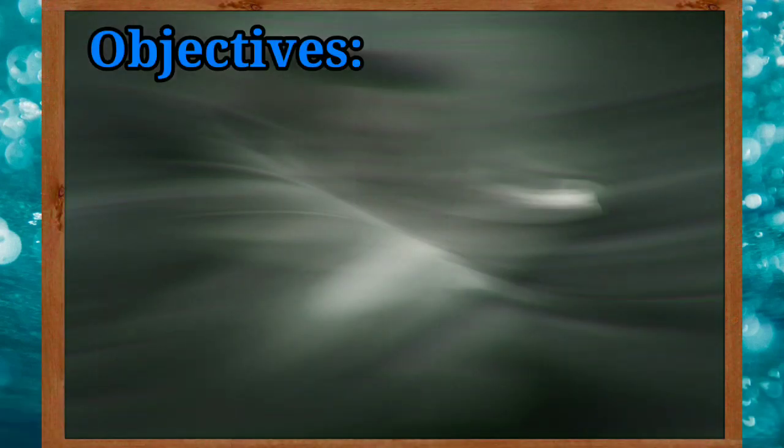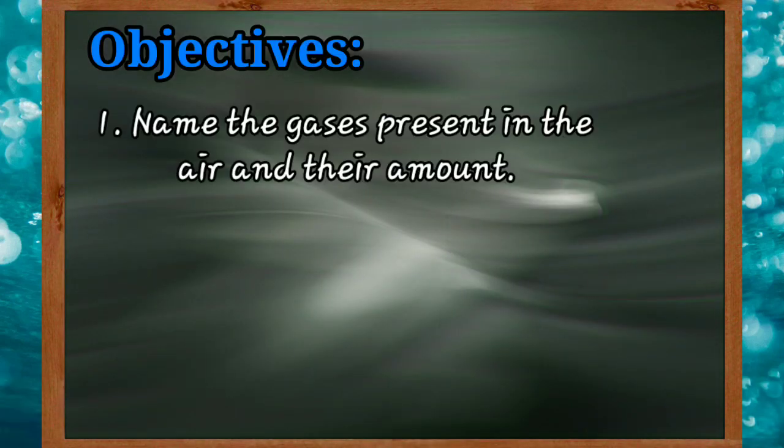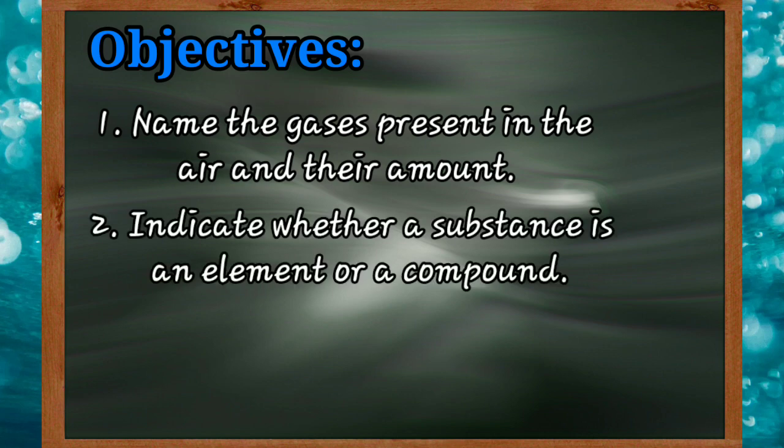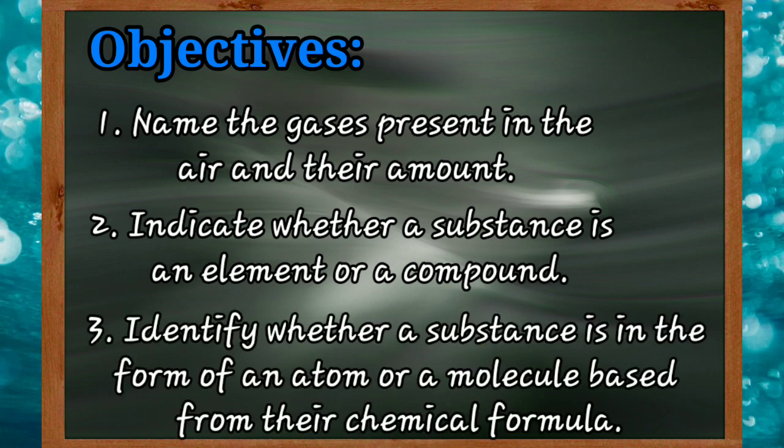In this lesson, we will study about air composition. These are the objectives. Number 1, name the gases present in the air and their amount. Number 2, indicate whether a substance is an element or a compound. Number 3, identify whether a substance is in the form of an atom or a molecule based from their chemical formula.